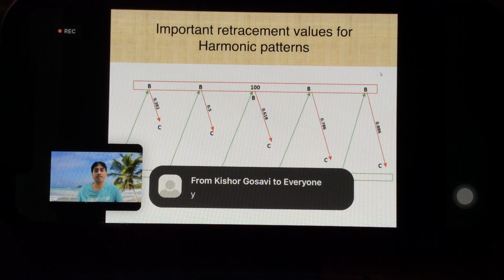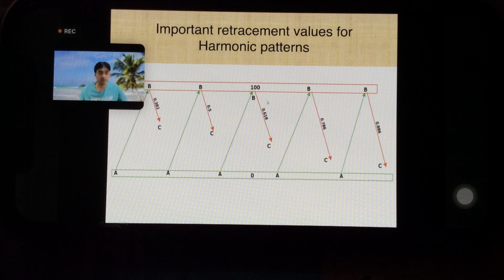So important retracement values for harmonic.